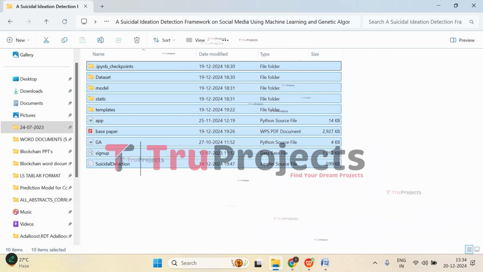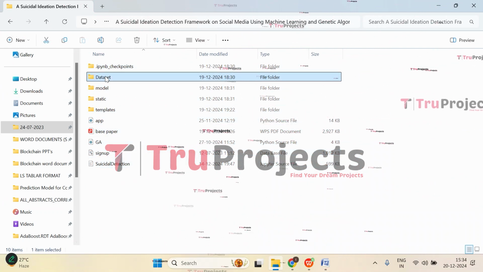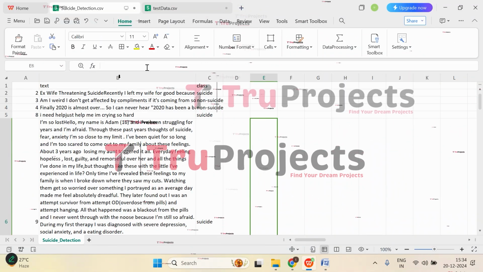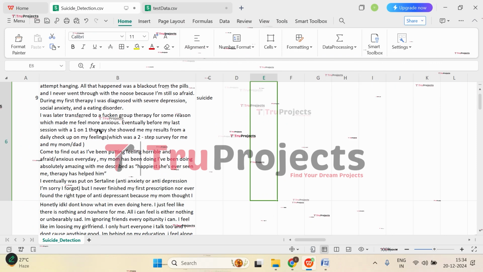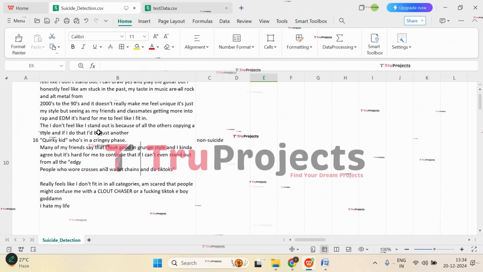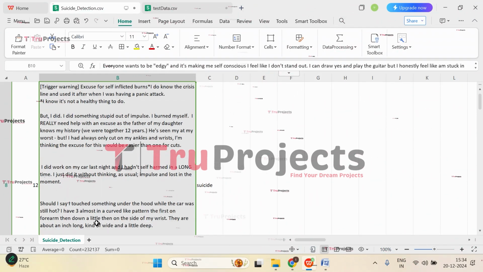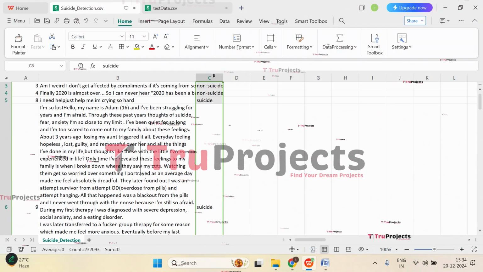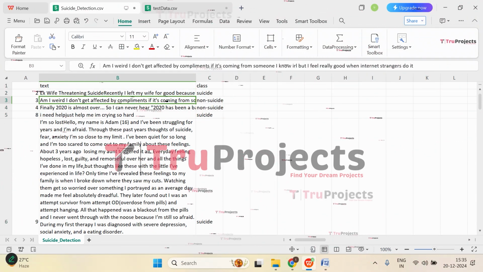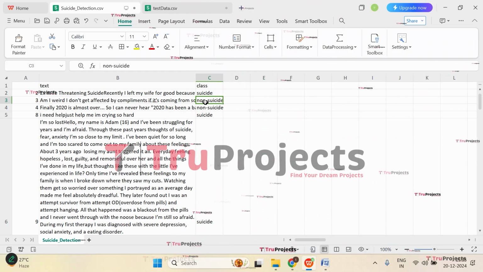So these are the source code files in the code folder of the project. Now let us understand and then execute. Let's open the dataset folder first. Here we have the dataset that is used in this project. Let us open it. Here we have the dataset that is used to train the models for detecting suicidal and non-suicidal text. We have a total of 232,137 texts, and respective class labels too, showing whether each text belongs to suicide or non-suicide. Similarly, for all the texts, we have the class labels too.